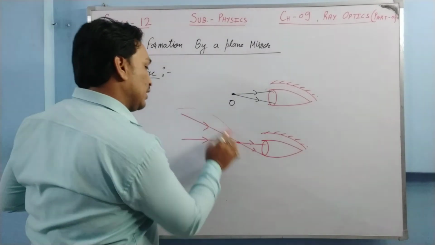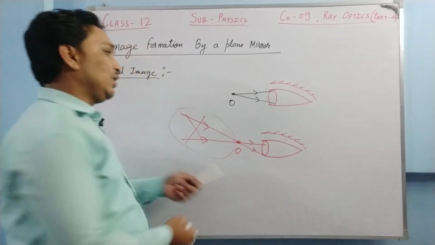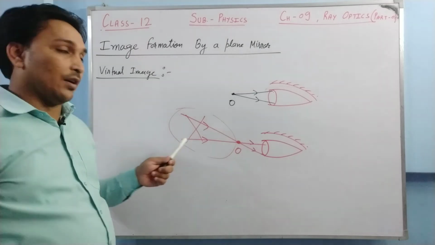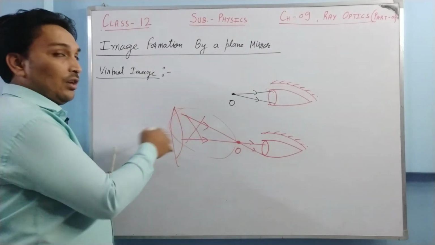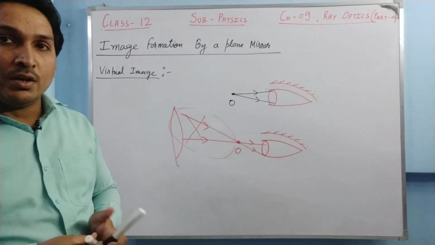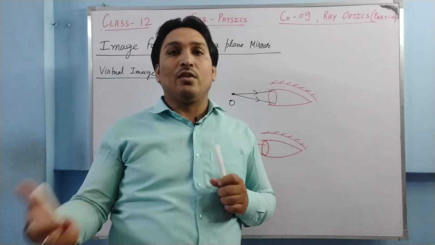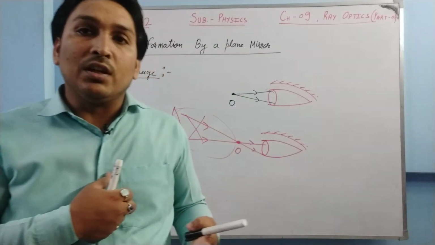Are we able to see this light? No. We'll be able to see this point again, because that is a similar case. Maybe these lights are reflected or refracted, maybe refracted from a lens or reflected from a mirror. So whenever two or more reflected or refracted lights come into my eyes, I'll be able to see the images.